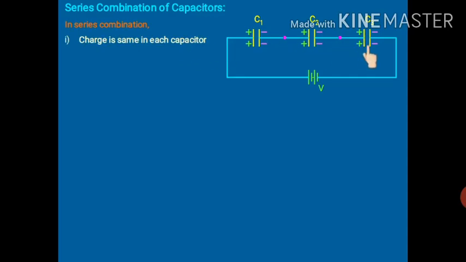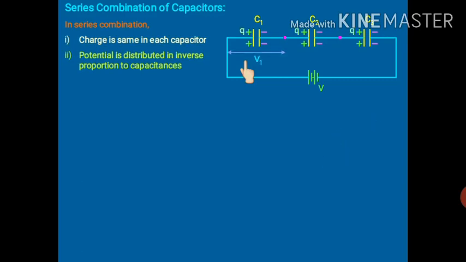They all will have same charge. What will vary is potential. So suppose V1 is the potential of capacitor 1, V2 is the potential of capacitor 2, V3 is the potential of capacitor 3, and they all will have same charge. That's why Q is written everywhere.